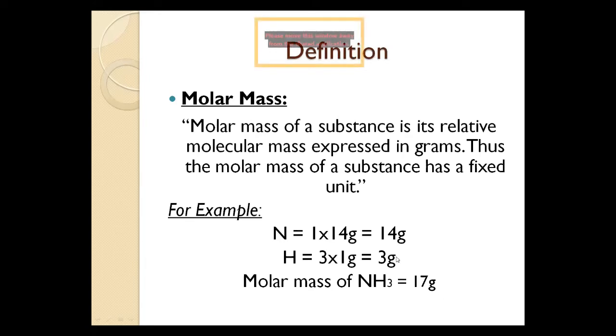This is the method of how we find out the molar mass of different substances, and the unit is gram. So once again, repeating, the molar mass of a substance is its relative molecular mass expressed in grams. Thus molar mass has a fixed unit.